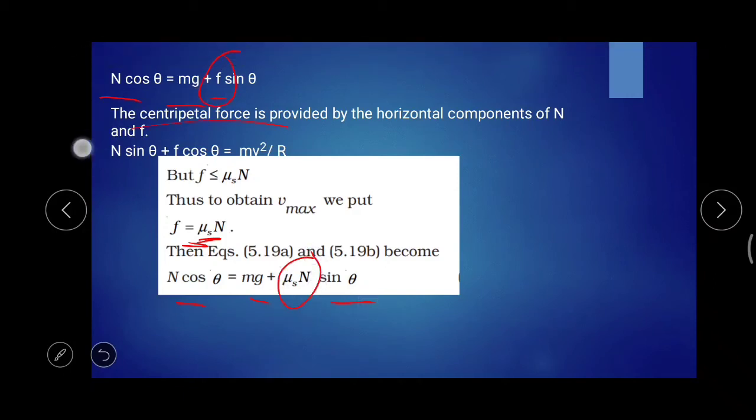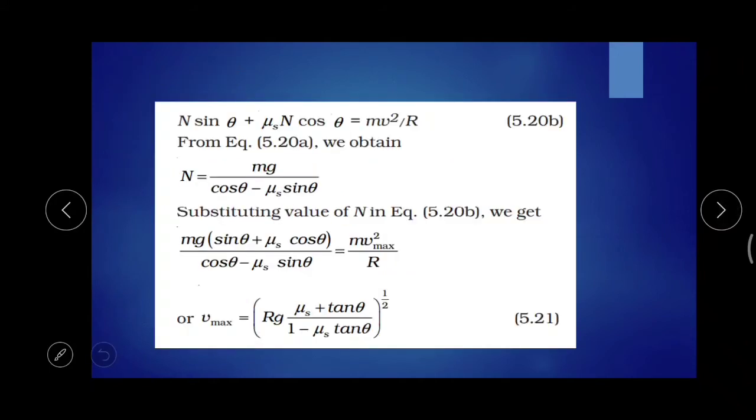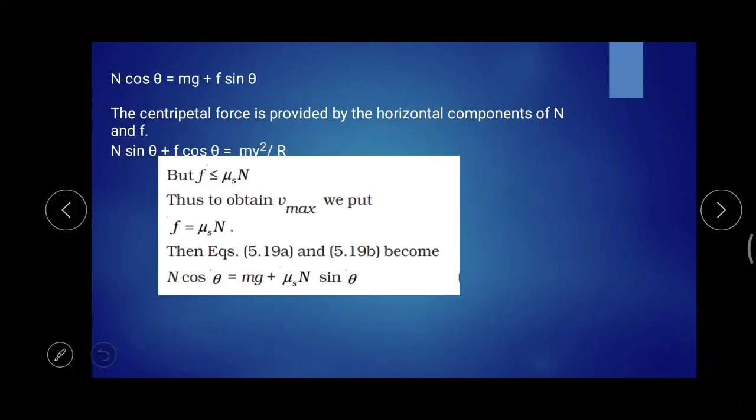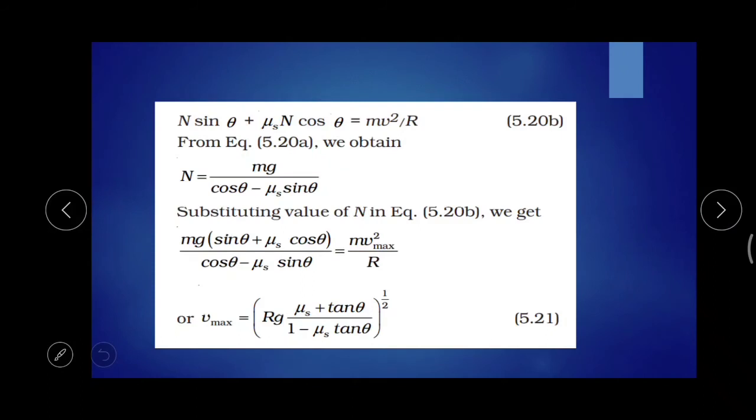This equation will also change like this: n sin theta plus mu s n cos theta is equal to mv square by r, where earlier we had the f value, n sin theta plus f cos theta equal to mv square by r.